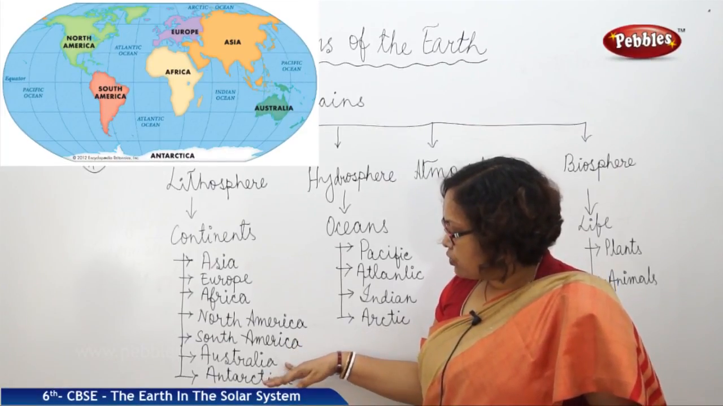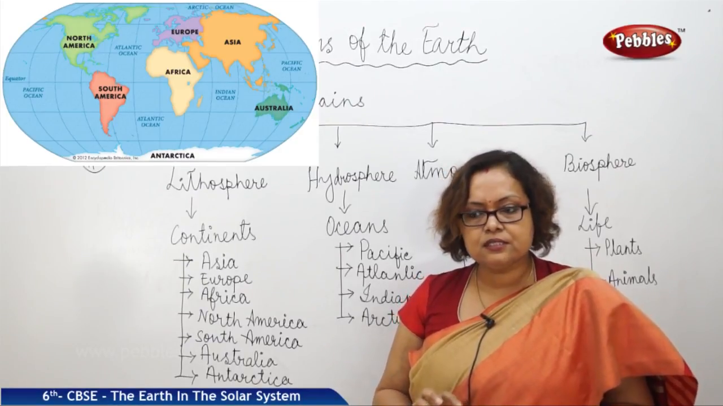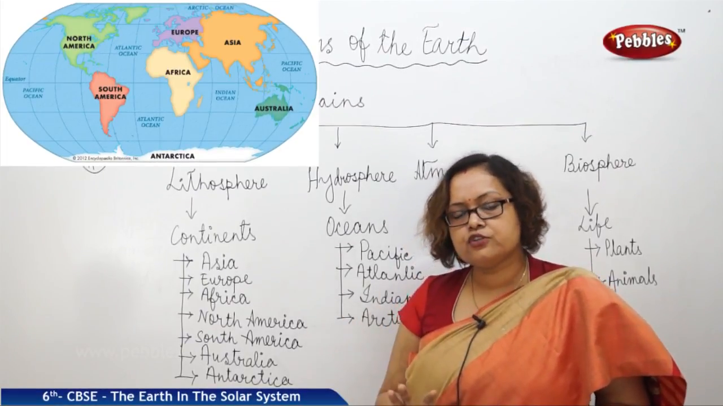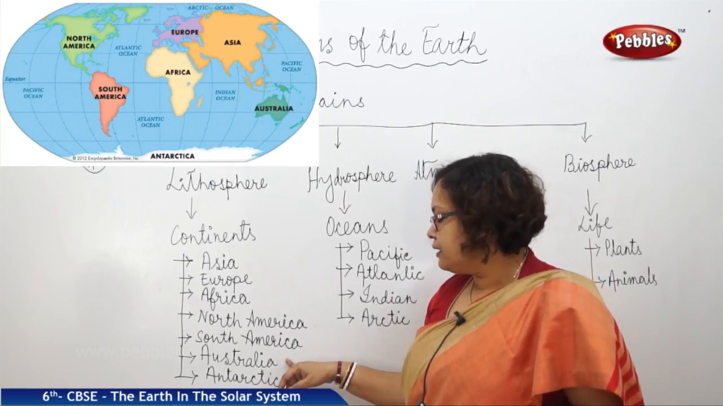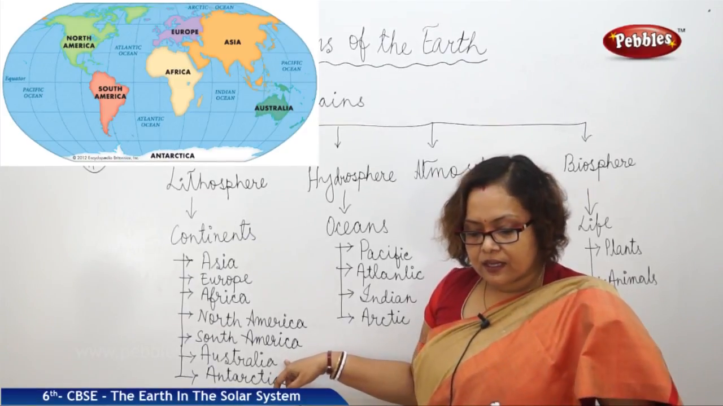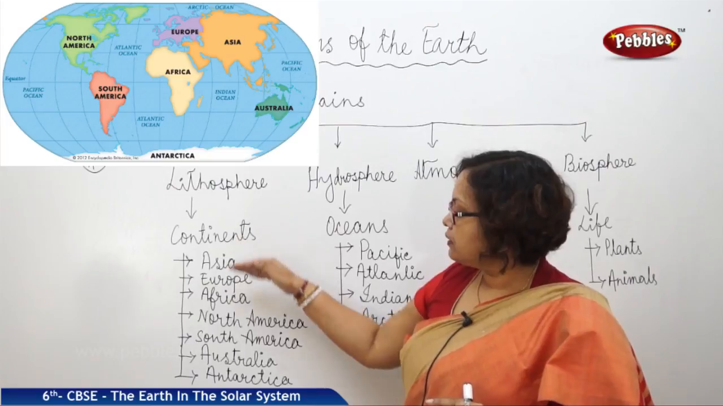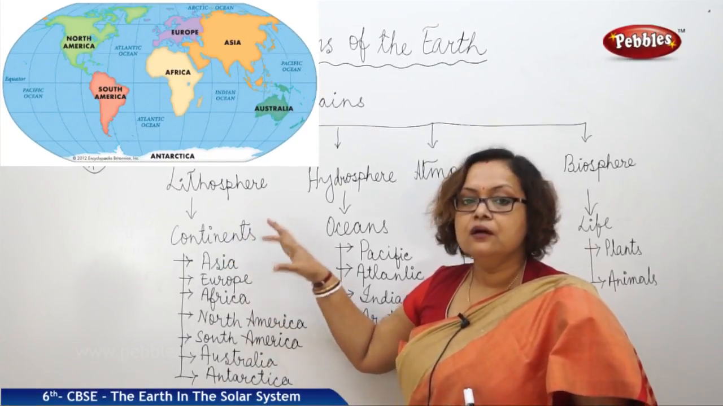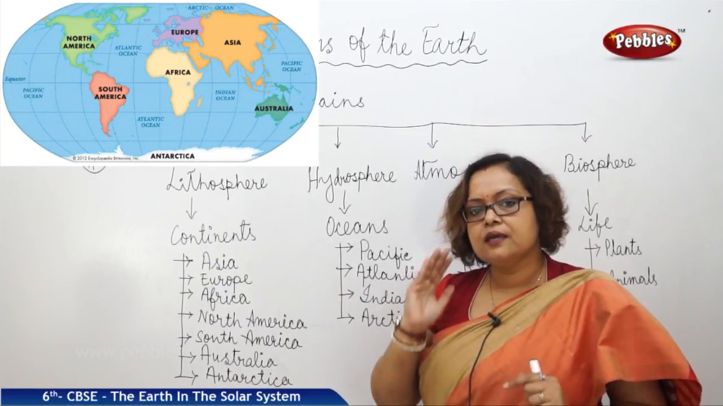Then we are coming to Australia. Australia is an island continent. All sides of the continent are covered with water. So we call this an island continent. Another thing we have to remember is that this is the continent that is in the southern hemisphere. All other continents are mostly in the northern hemisphere, but Australia is the continent that is in the southern hemisphere.